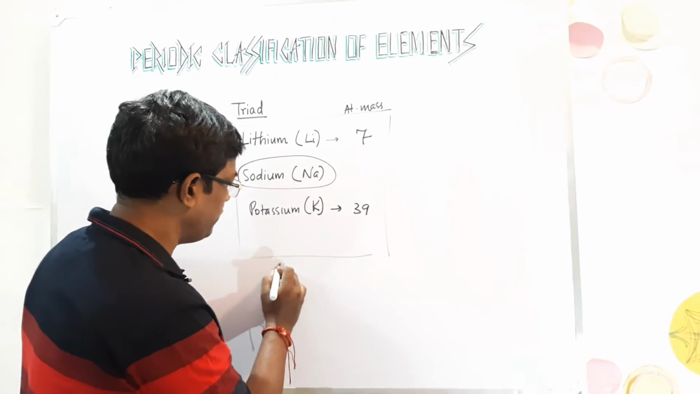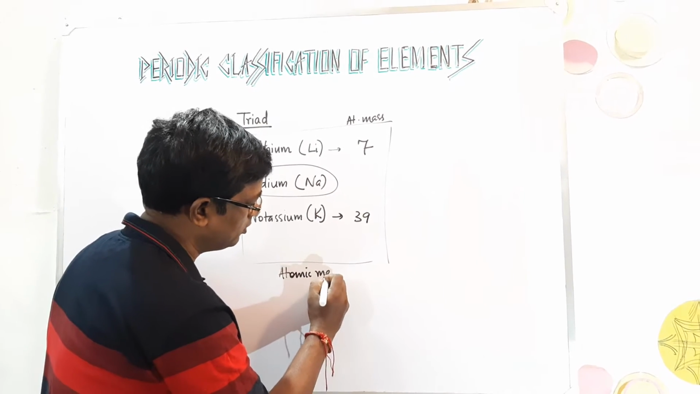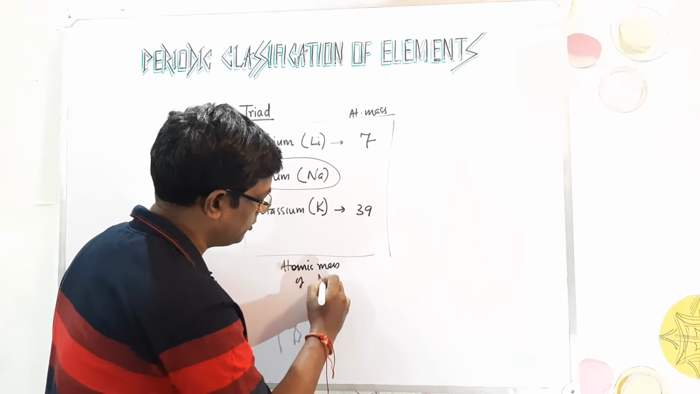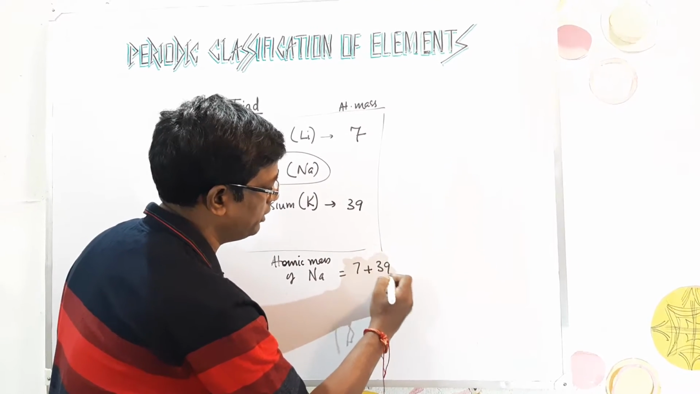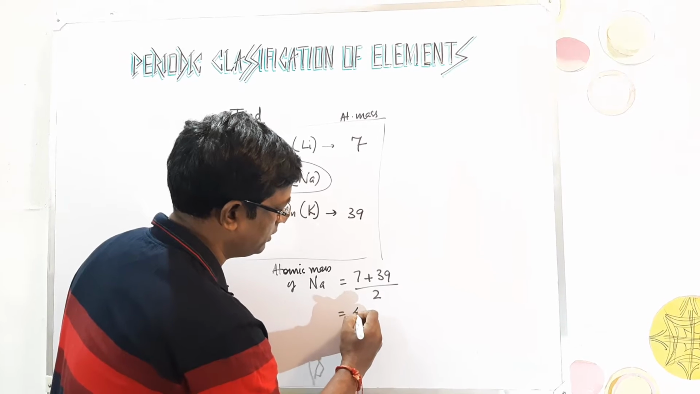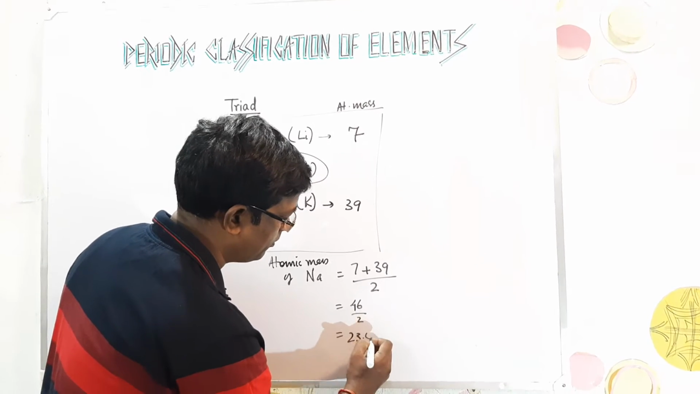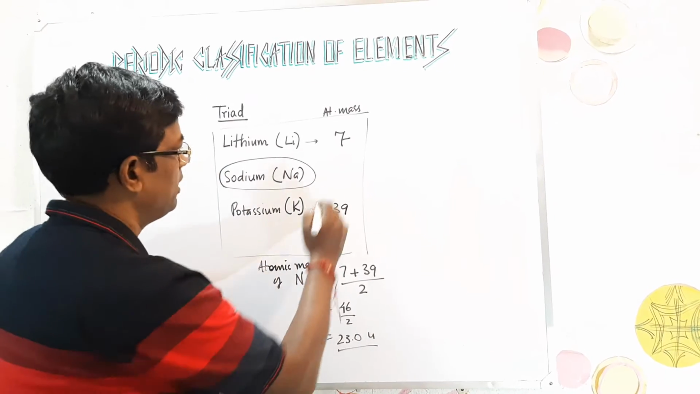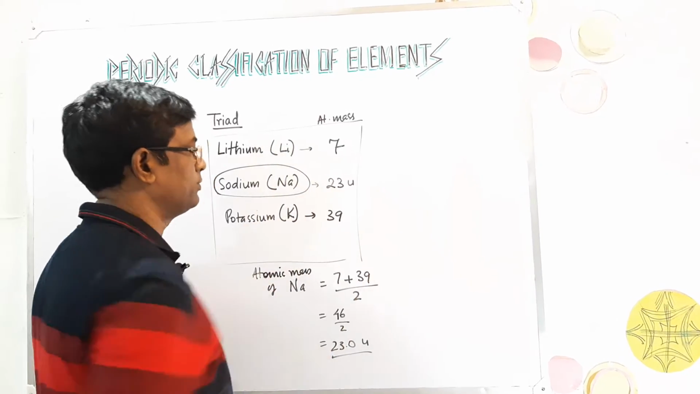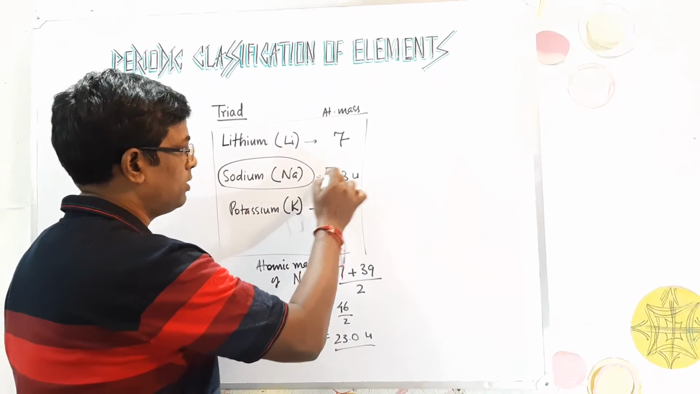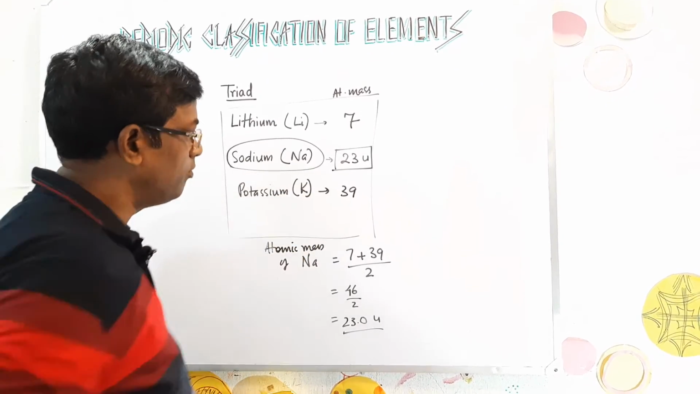So, how did he arrive at it? Atomic mass of sodium is 7 plus 39, we know, average, 46 upon 2. It was found to be 23.0 unit, and he was spot on. Actually, it is 23 U. So, he was very successful in predicting the mass of the middle element.